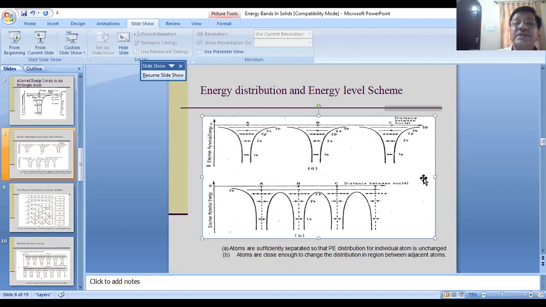So its electronic configuration is 1s2, then 2s2, then 2p6, because 2p can accommodate 6 electrons.